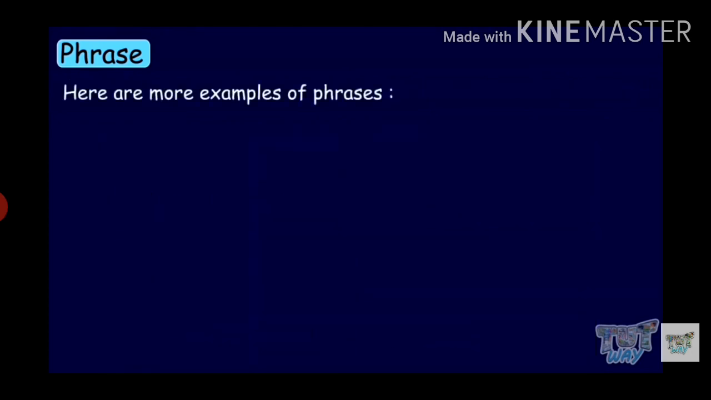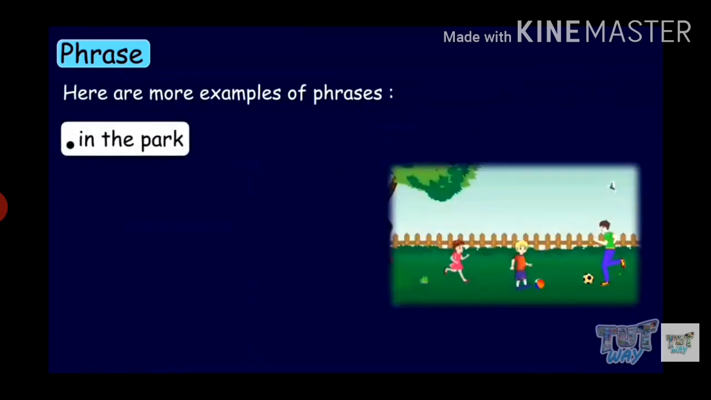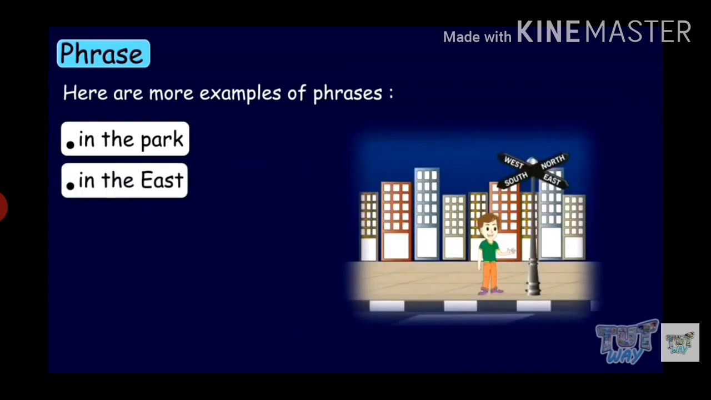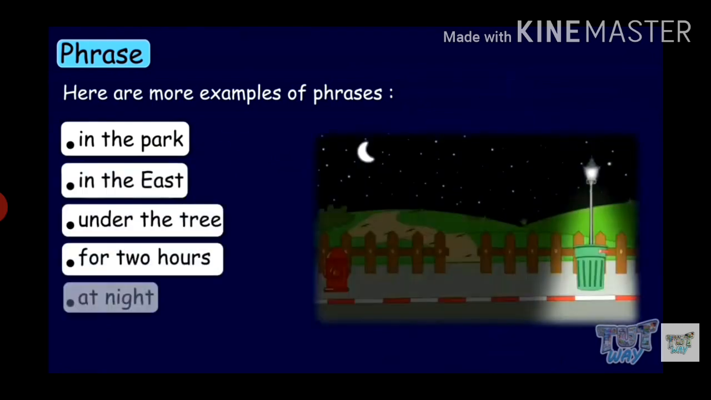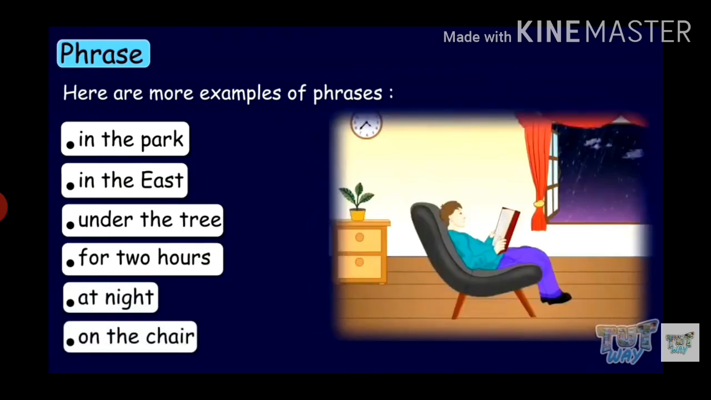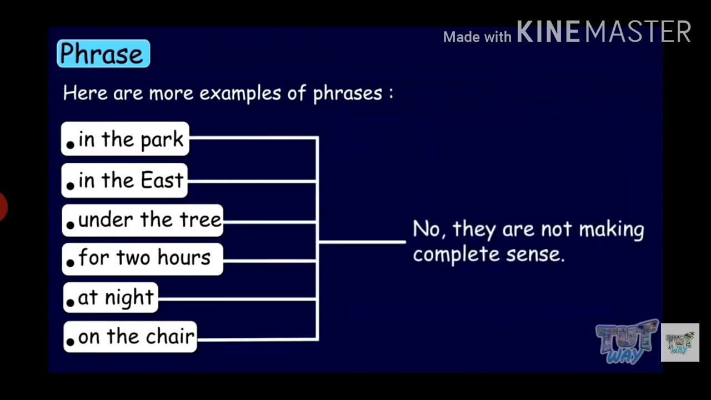Here are some more examples of phrases. In the park. In the east. Under the tree. For 2 hours. At night. On the chair. Do these groups of words make complete sense? No, they are not making complete sense.